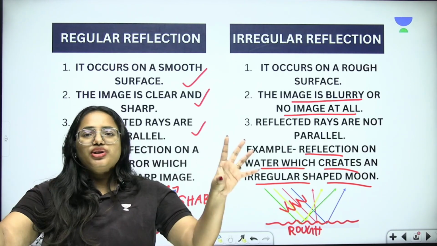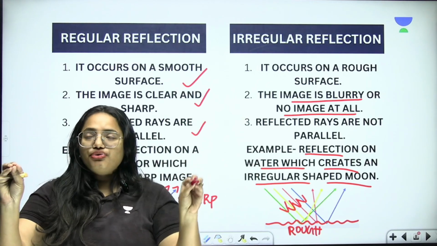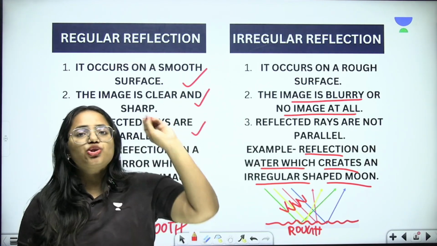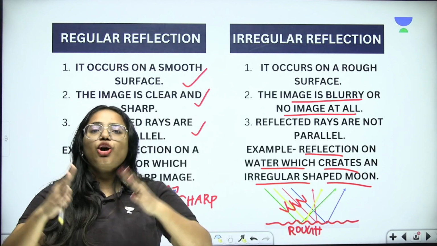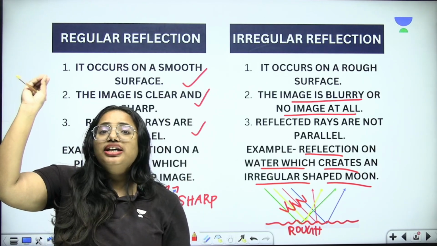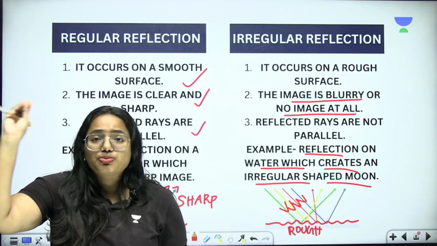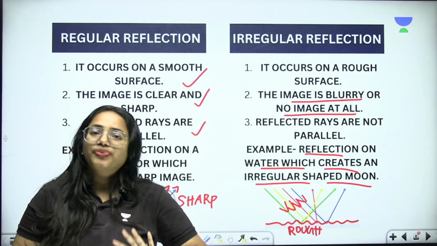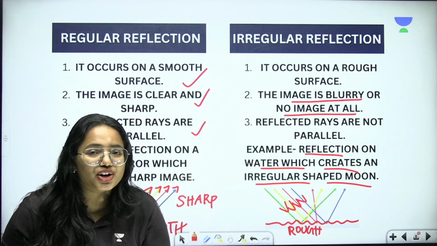Clear? So you have to keep these in your minds. So regular reflection, sharp image; irregular reflection, blurry image, or sometimes no image at all. Clear? And if you talk about the surfaces, here you can see that in regular reflection the surface is going to be very smooth, and in irregular reflection the surface is going to be rough. Clear with the point? Shall we move on to the next one?